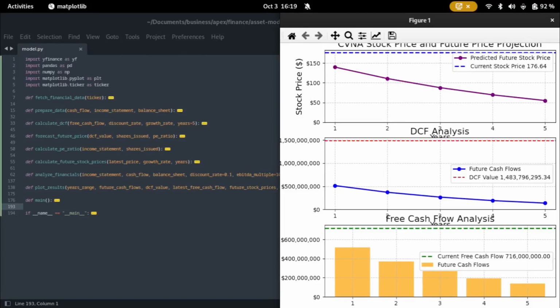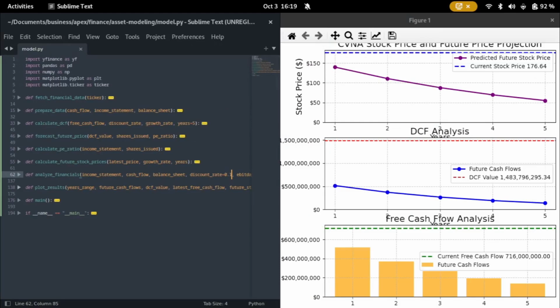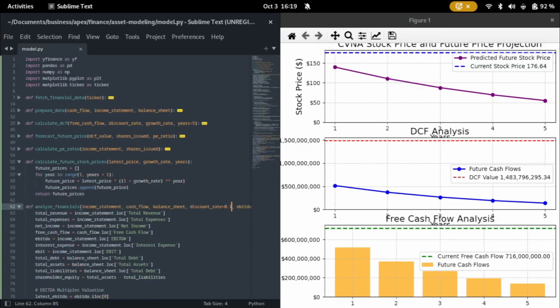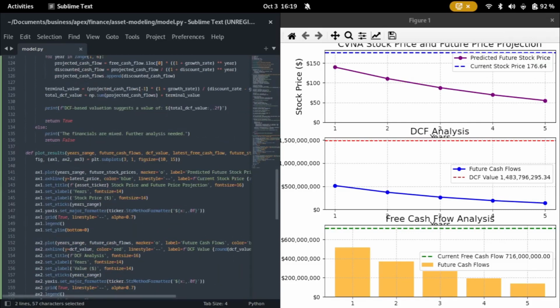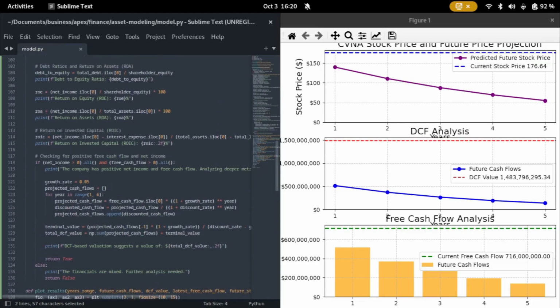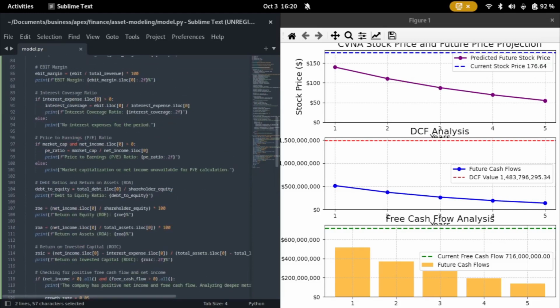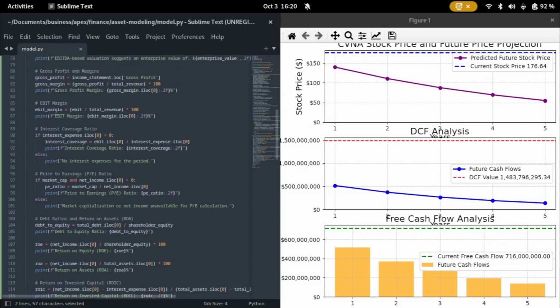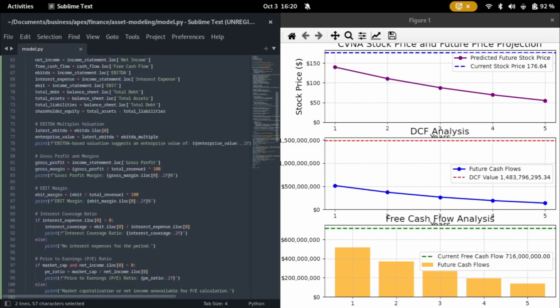Hey guys, welcome back. In this video, we'll be going over DCF modeling in Python. This is discounted cash flow models using just a Python script instead of an Excel file, plotting all of this using Matplotlib. Essentially, we go over the income statements, the cash flow statement, and the balance sheet of a company. We do projected cash flows on the company, the debt ratios, of course, return on invested capital, interest coverage ratio, EBITDA, gross profit and margins, valuations.